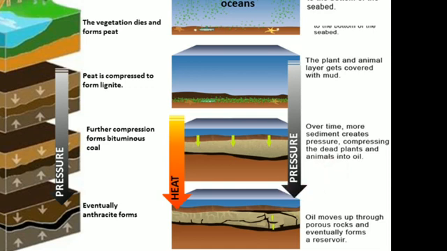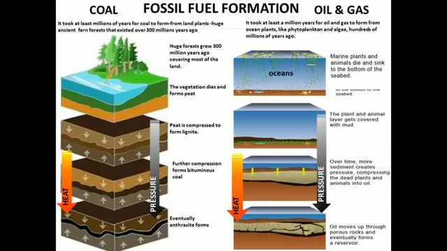So this oil was formed by the same process of high temperature and high pressure, but this time the residue was the dead remains of animals and tiny plants. This is how petroleum has been formed.